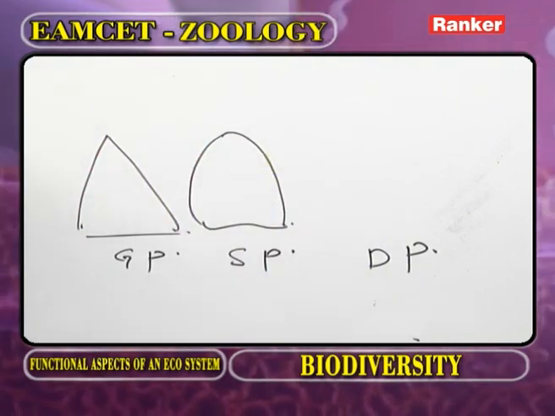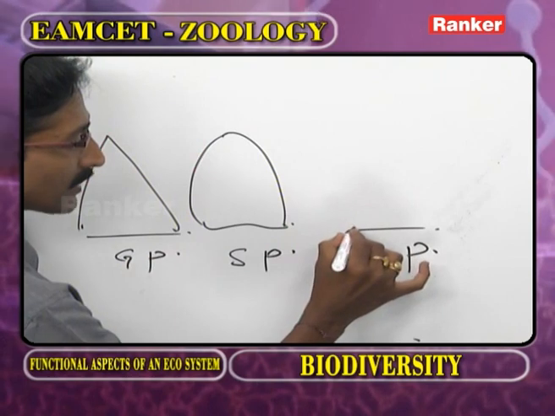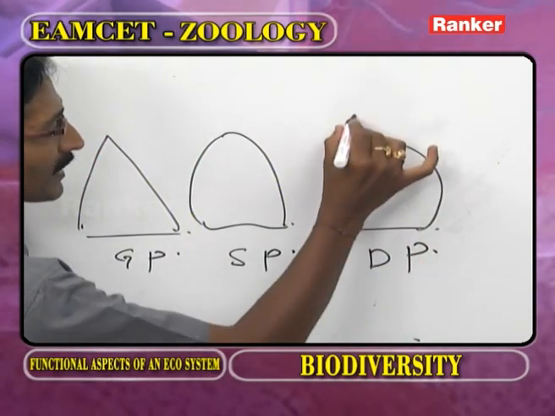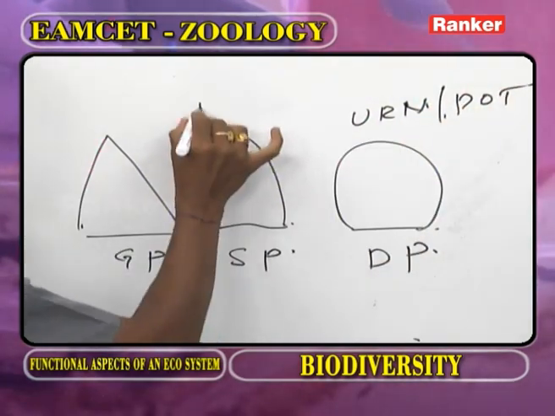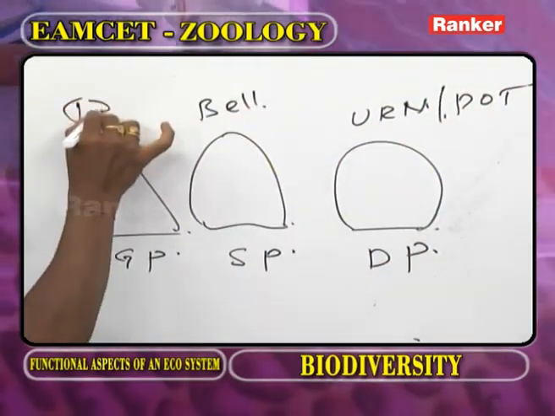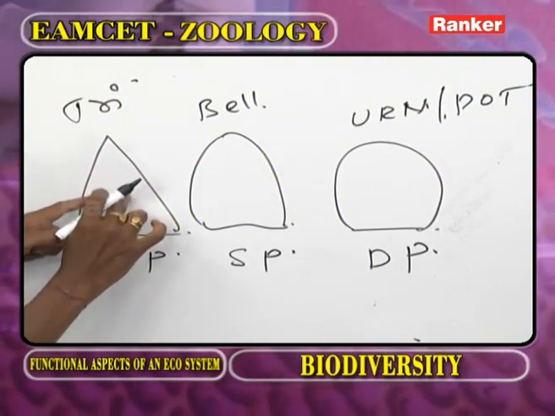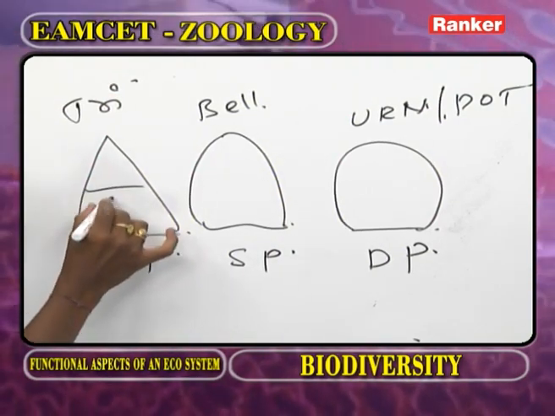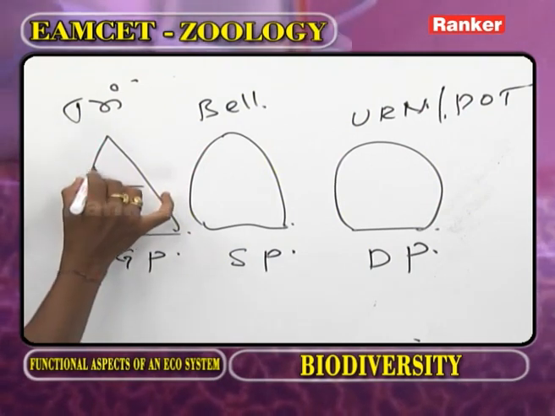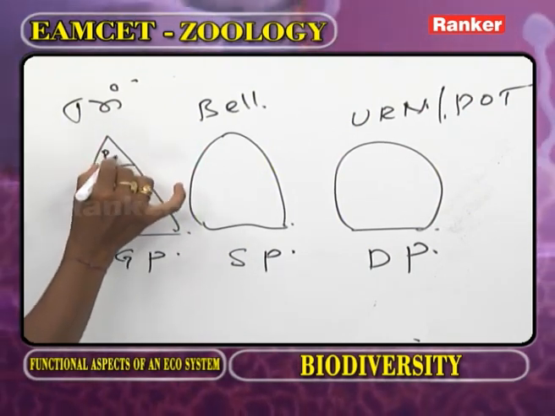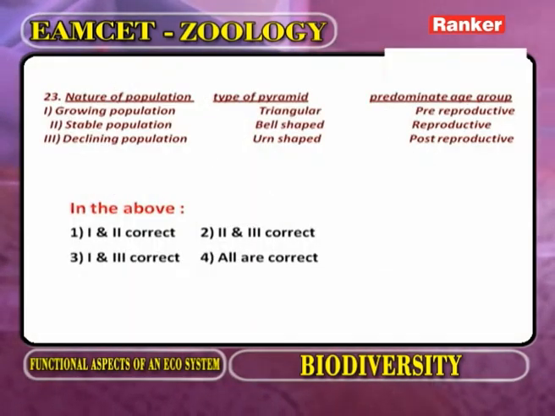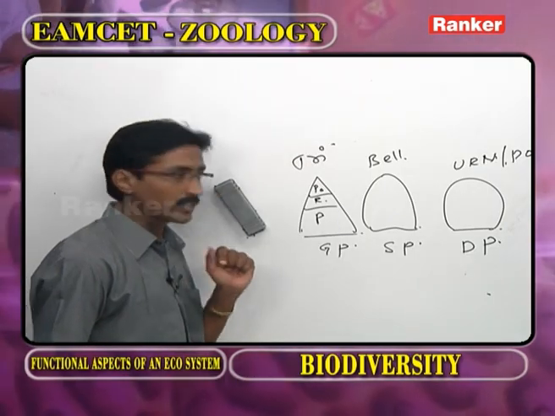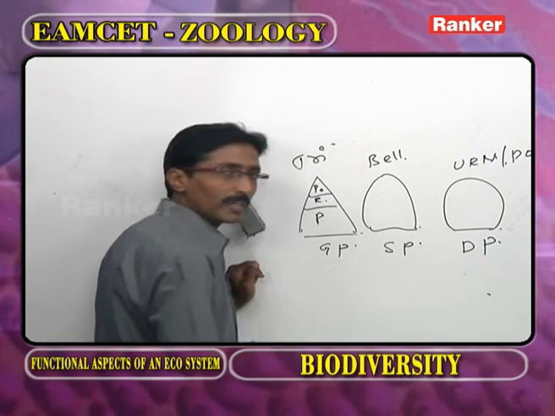That is the bell shape. In the declining population, what is the shape of age pyramid? That is urn shape. Urn means pot. And this is bell shape. And this is triangular. Now in the growing population, the pre-reproductive age group is predominant over reproductive and post-reproductive. Now here the first one, growing population, age pyramid is triangular. What is the predominant group? That is pre-reproductive. Now second one is stable population.